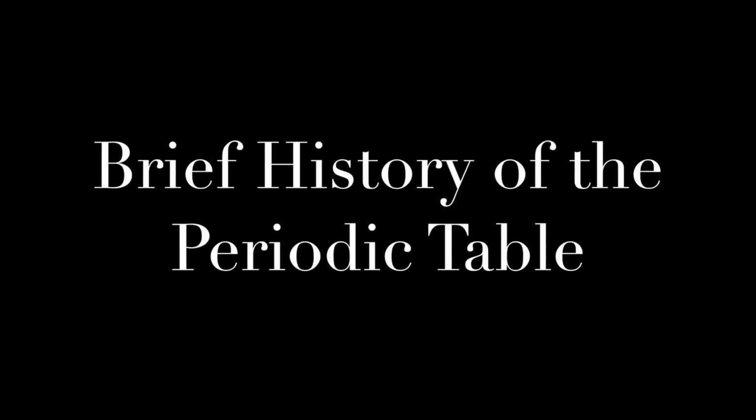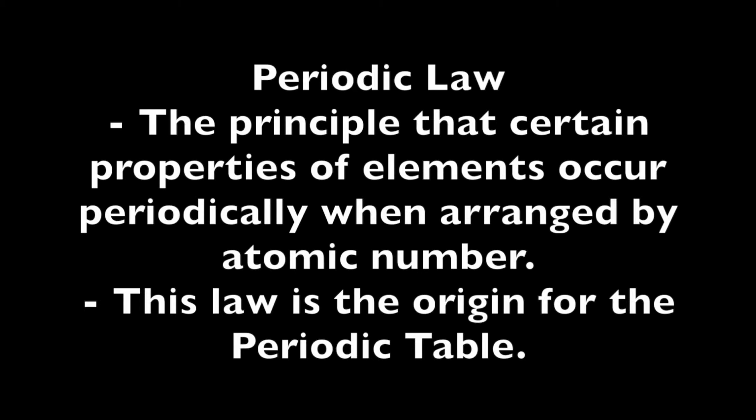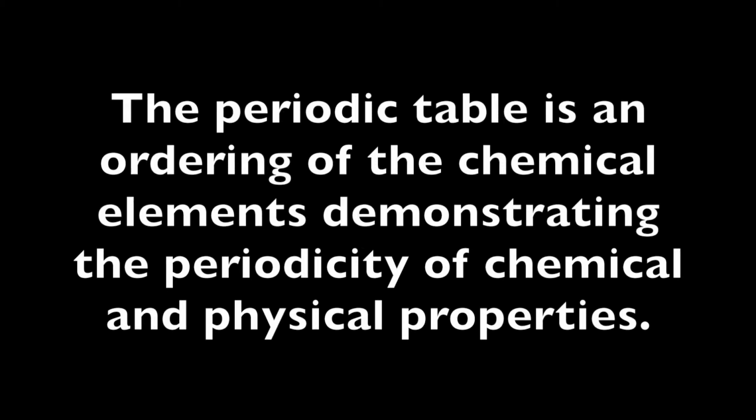Brief history of the periodic table. Periodic law, the principle that certain properties of elements occur periodically when arranged by atomic number. This law is the origin for the periodic table. The periodic table is an ordering of the chemical elements demonstrating the periodicity of chemical and physical properties.